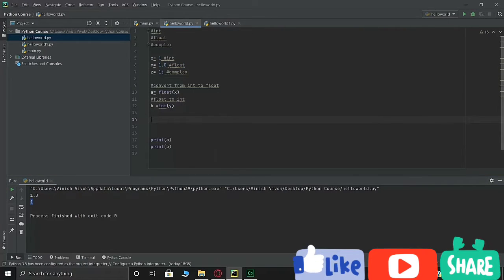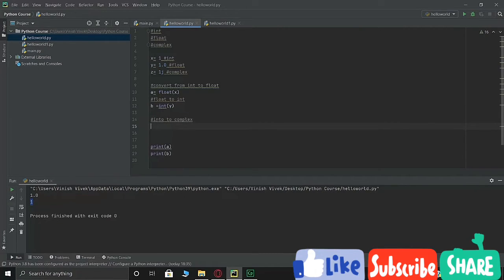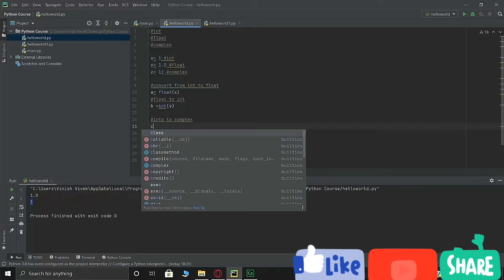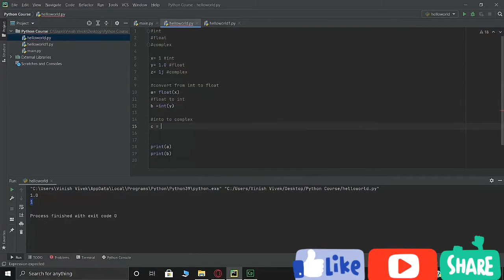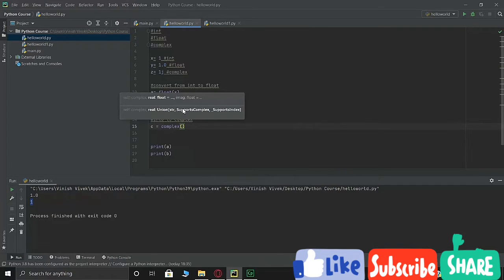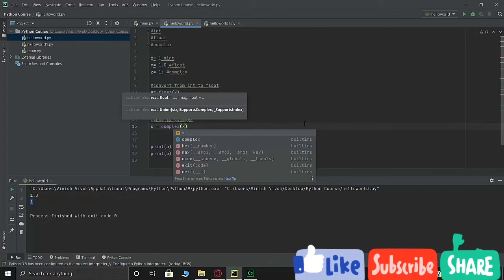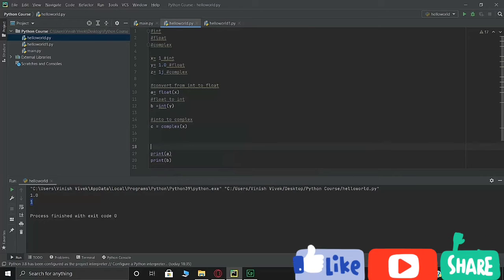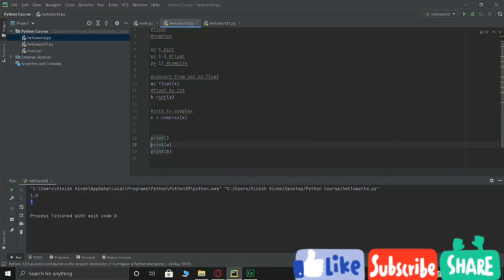And finally, you can convert integer to complex. To convert integer to complex, again, same thing, you just write a variable and say this is equal to complex and which number you want to convert to complex. In our case, we want to convert x to complex. So again, I'll write print. Let me just remove these values so you don't get confused.